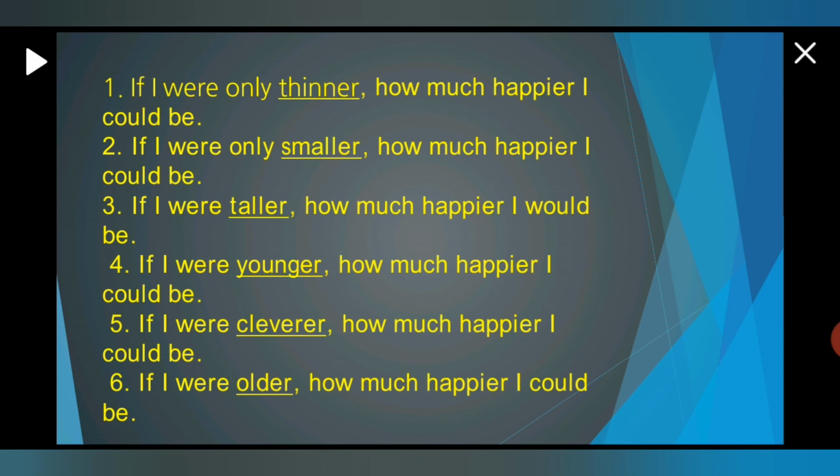Okay, and if I were only smaller, how much happier I could be. If I were taller, how much happier I would be. If I were younger, how much happier I could be. If I were cleverer, how much happier I could be. And if I were older, how much happier I could be. So these are the comparative degrees, right? Thinner, happier, smaller, taller, younger, cleverer, older. These are the comparative forms of adjectives.